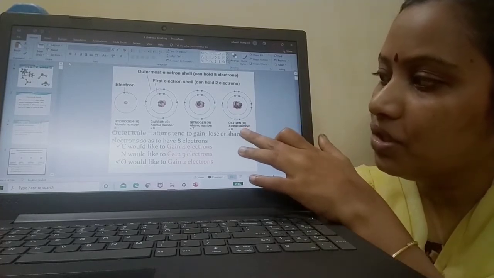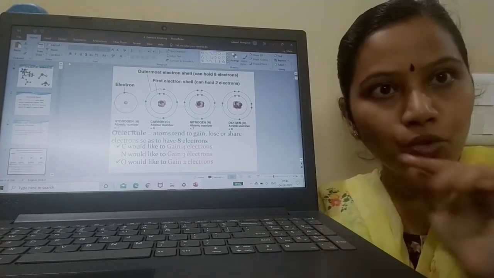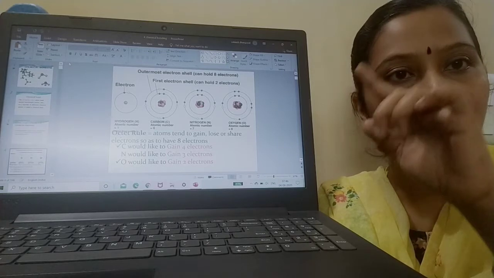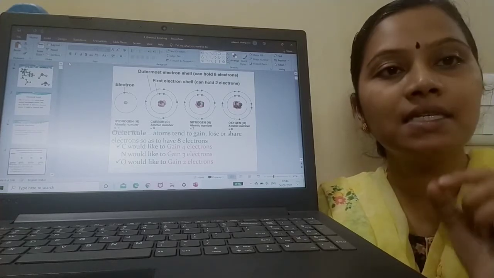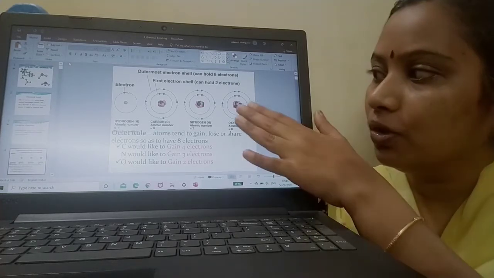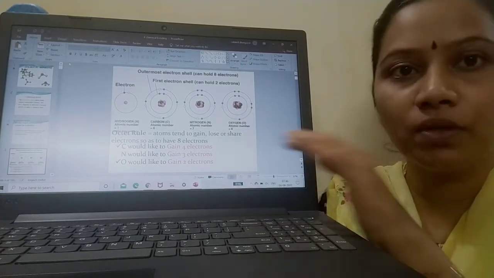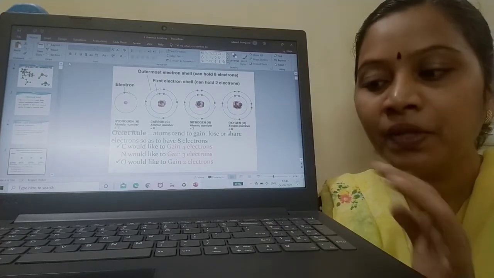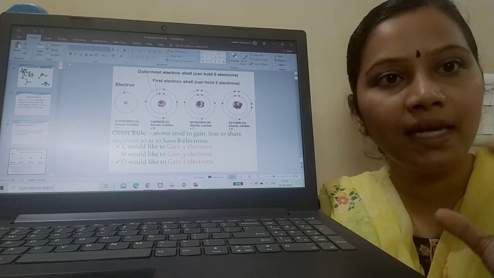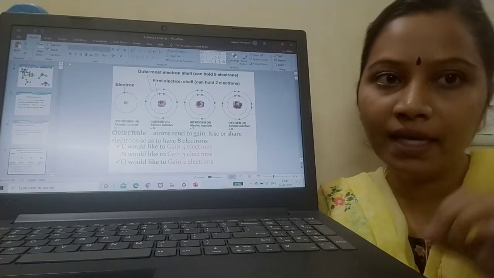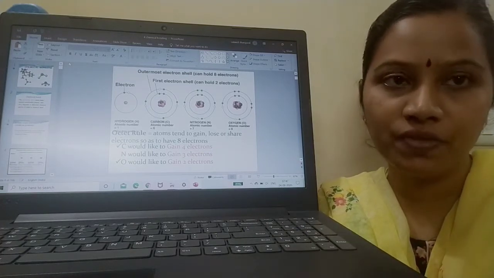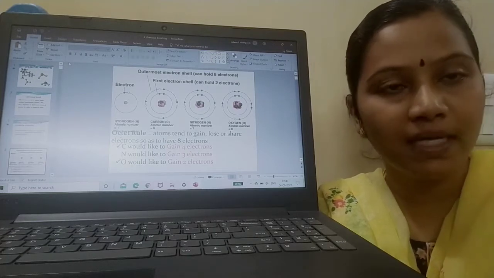Moving to oxygen, oxygen's atomic number is 8. 2 is filled in the inner shell and the remaining 6 is filled in the outer shell. 6 plus 2 is equal to 8. So your oxygen needs 2 more electrons to gain octet configuration. So you understood octet configuration. An atom should lose an electron or gain an electron or share an electron to achieve stable configuration, I mean noble gas configuration.